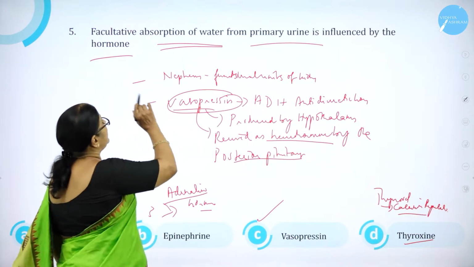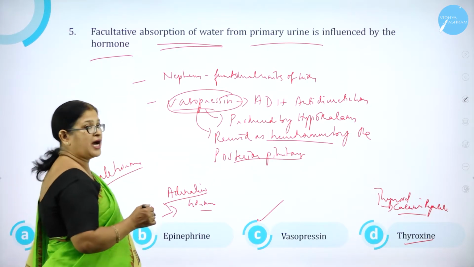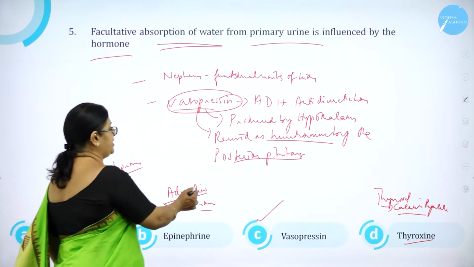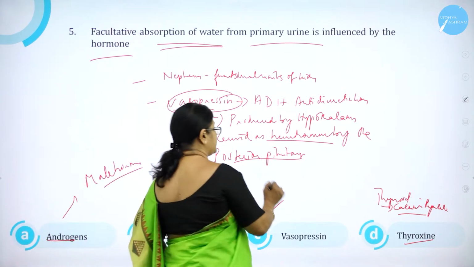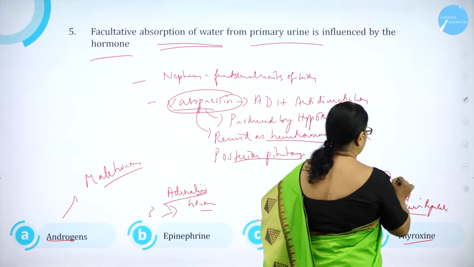So, facultative absorption of water from primary urine is influenced by the hormone: androgens, male hormone; epinephrine, adrenaline hormone; vasopressin, that is ADH, which regulates it; thyroxine and thyrocalcitonin. Thyrocalcitonin regulates calcium level. The thyroid produces thyroxine and thyrocalcitonin.